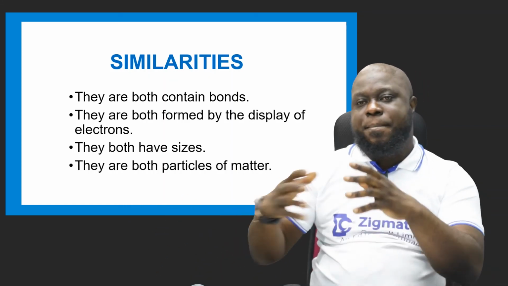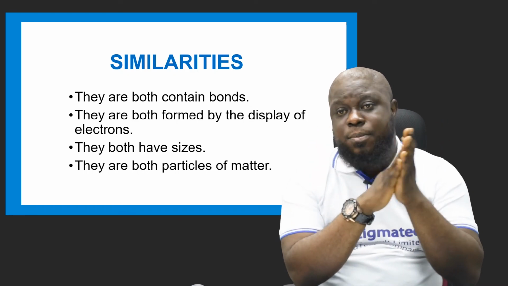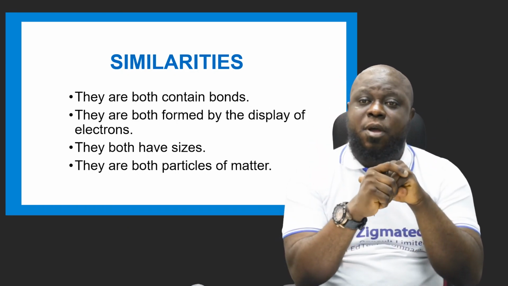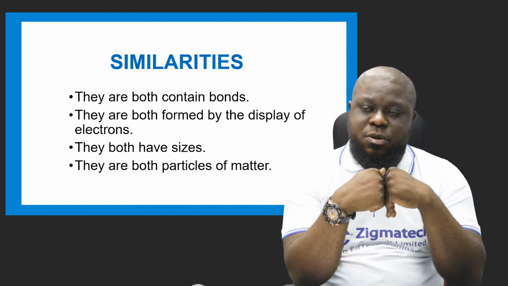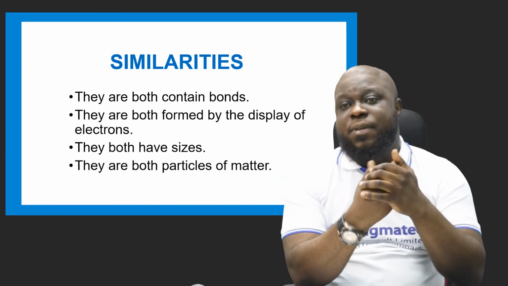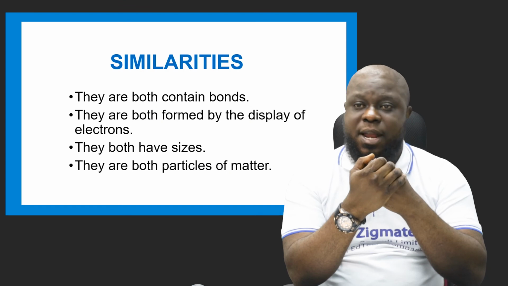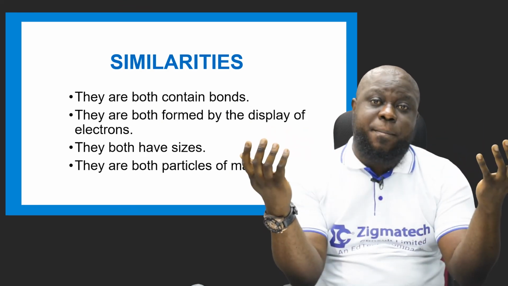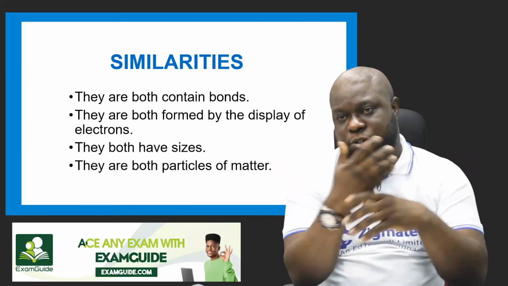similarities of both of them. They both contain bonds. Yes, they must come together as a bond. They both have sizes, and they are both particles of matter. They are both formed by the display of electrons. One is formed by the coming of electrons, and the other is formed by the sharing of electrons.